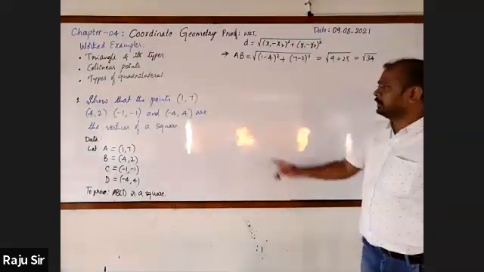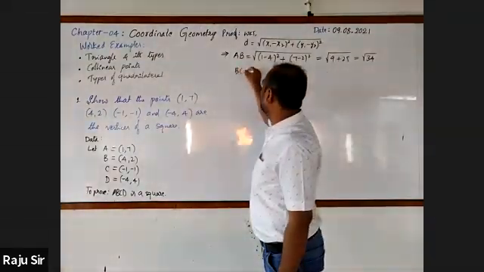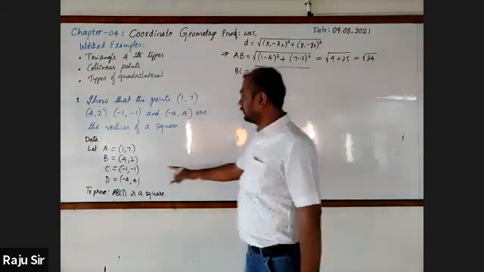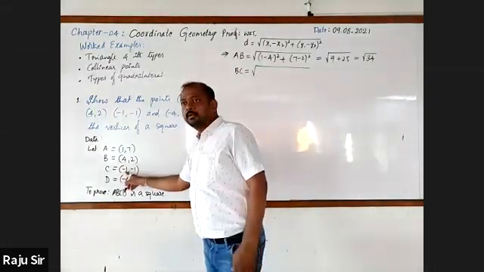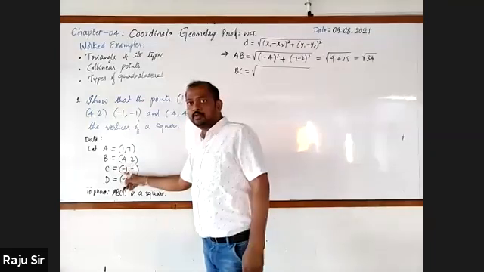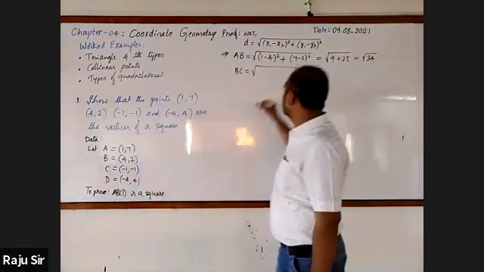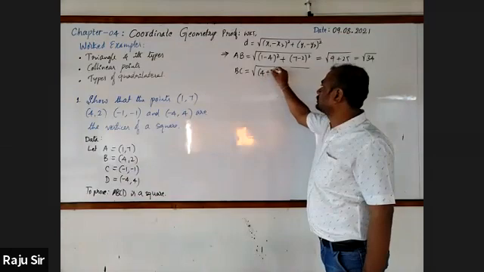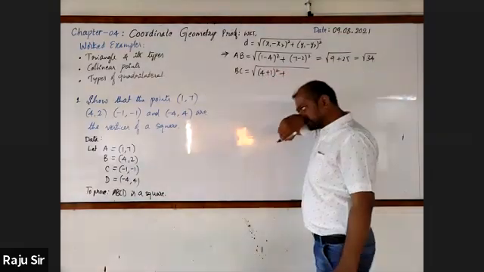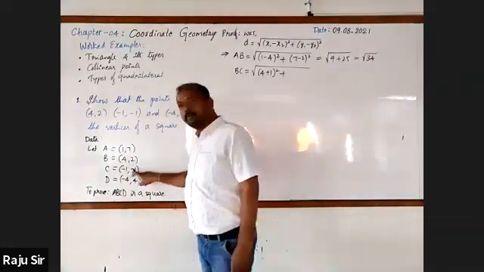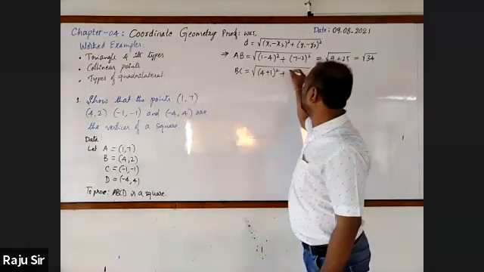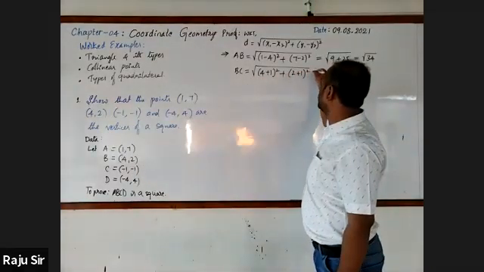Next, BC. BC equal to square root of 4 minus of minus 1, that is 4 plus 1 whole square, plus 2 minus of minus 1, 2 plus 1 whole square.